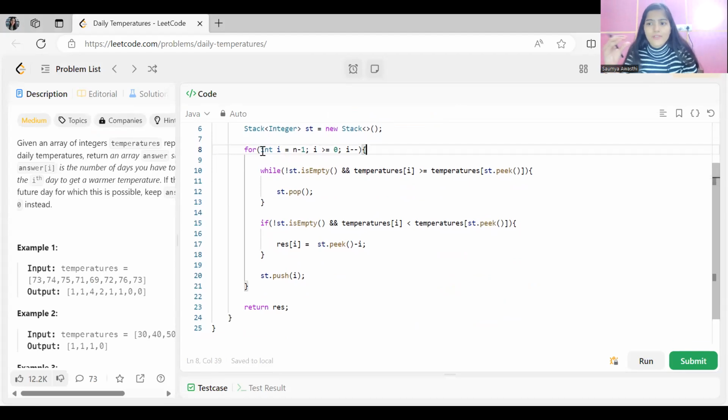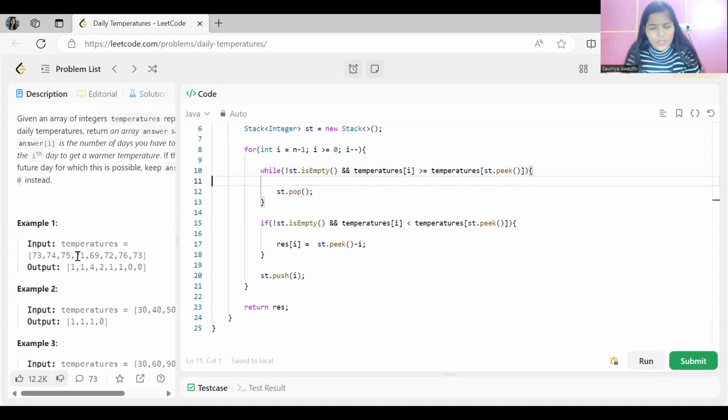So we have started our iteration from the right side: for int i equal to n minus 1, i greater than or equal to 0, i minus minus. So first, if our stack is not empty and the ith element is greater than or equal to the element at the index on top of the stack, for example, on the top of the stack we have the index of 69, and right now i is pointing to 71.